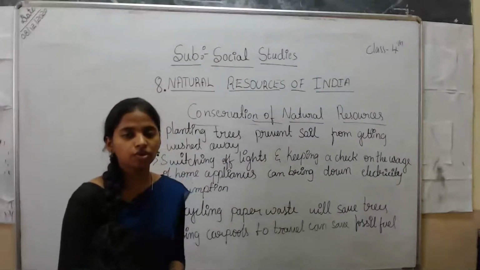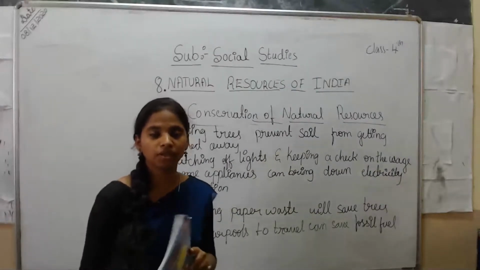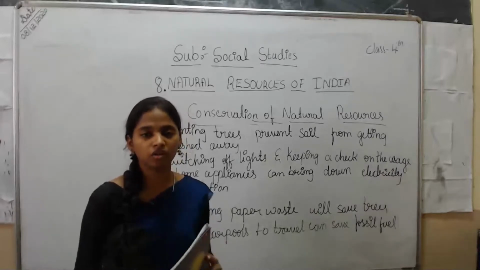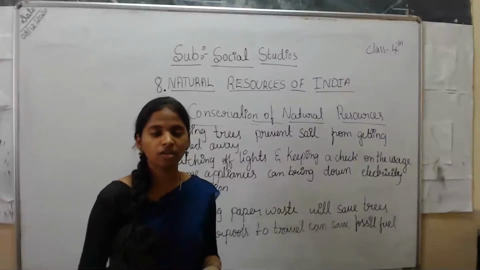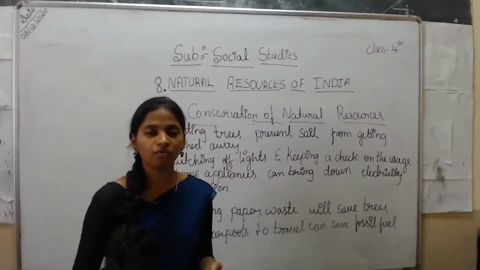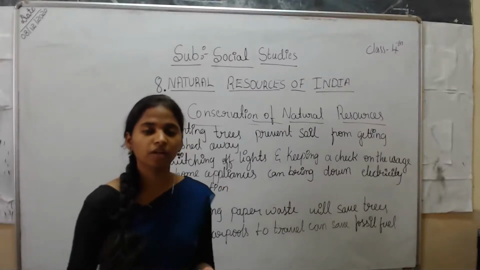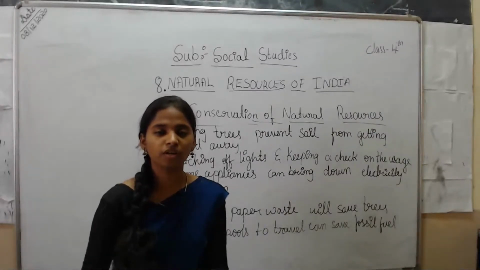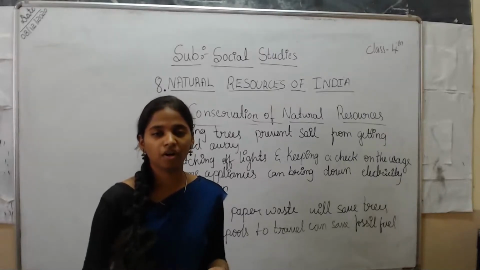So what should we do? We should use paper in a limited way. If there is a small mistake, you tear off the page, no, it is not good. You should stick another small page on it. You can see how to maintain the book. You should not completely tear the page. You may keep it for use as rough paper or like that.